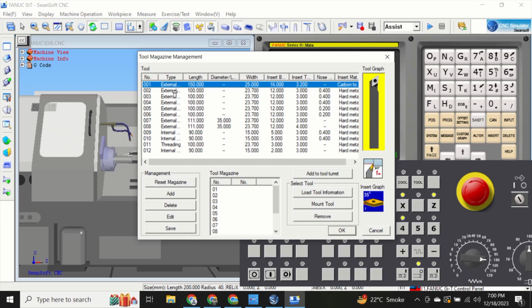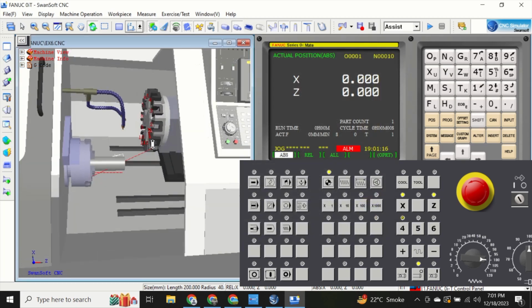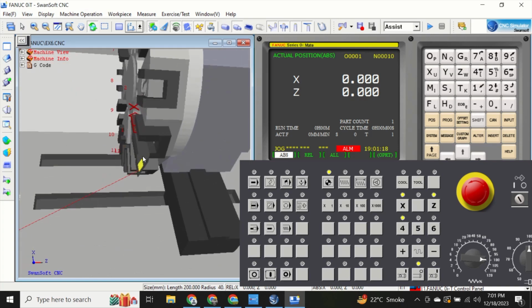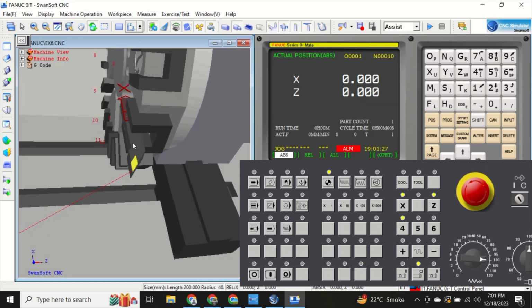Now click and hold the external option and drag and drop on the tool magazine number 1. Then click on Mount Tool. Then click on OK. Now zoom in and check the turret is holding the tool in pocket number 1. Check the face of tool. And also check the insert cutting direction.